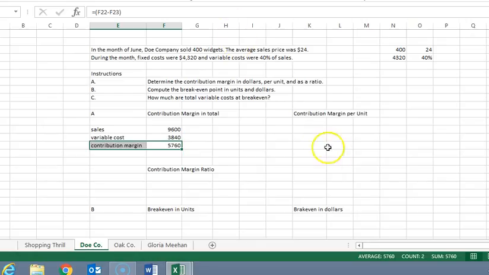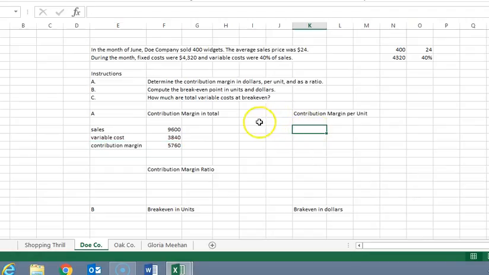Now the contribution margin per unit, we need the selling price on a unit basis, and that would be $24 minus the variable cost, 40% of $24, and that gives us a contribution margin per unit.